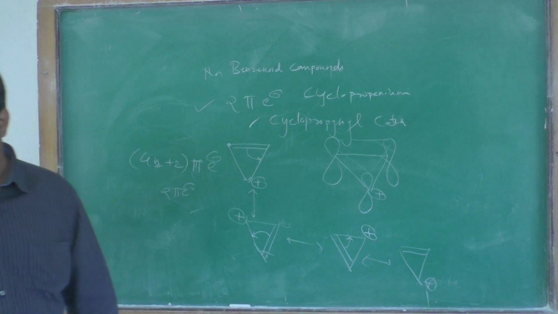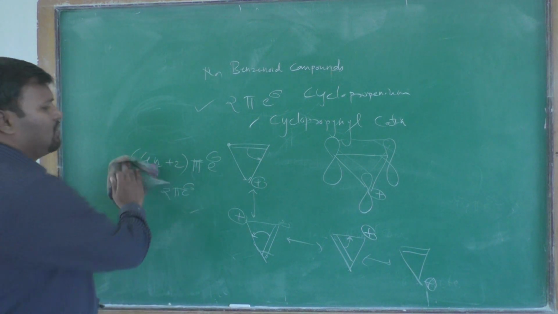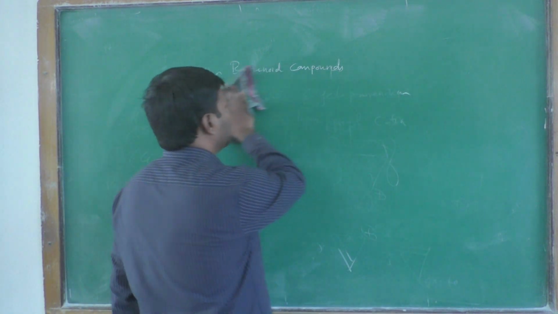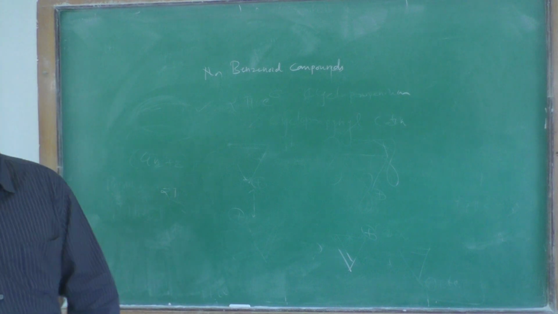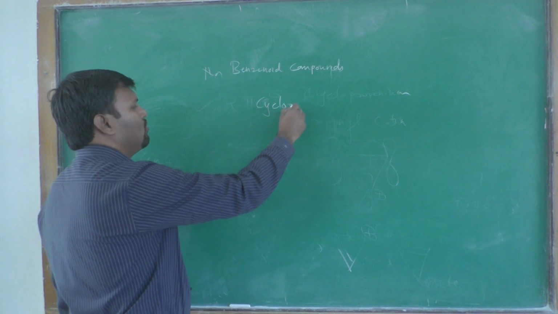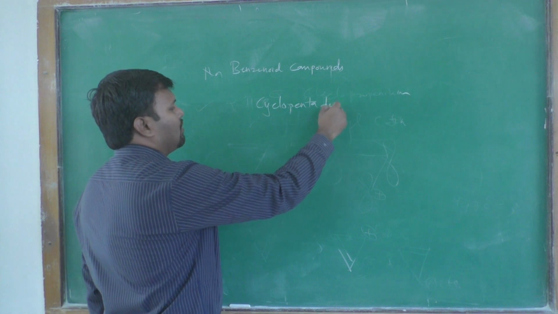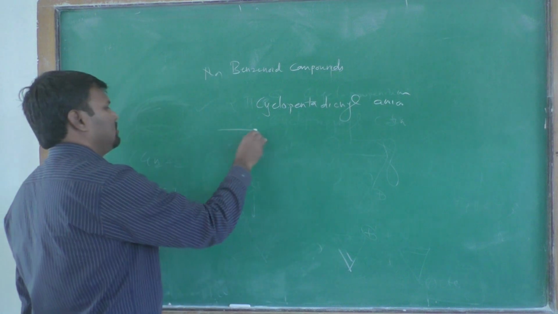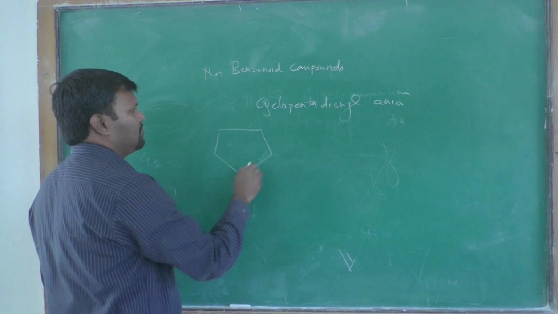If we have a 6 pi electron system, the cyclopentadiene anion is a 6 pi electron system. Anion means negative charge.